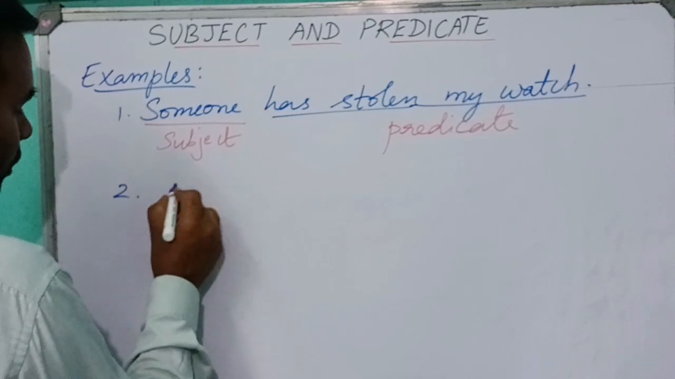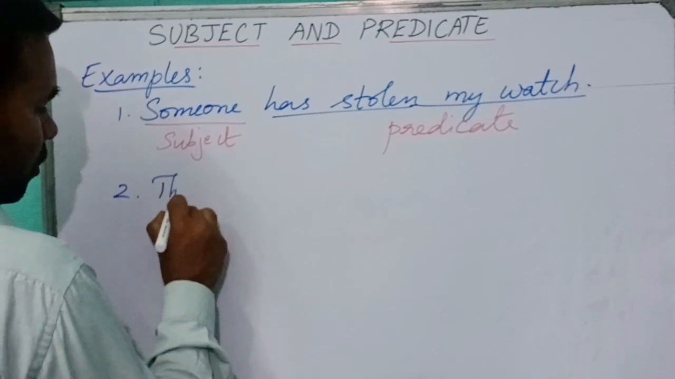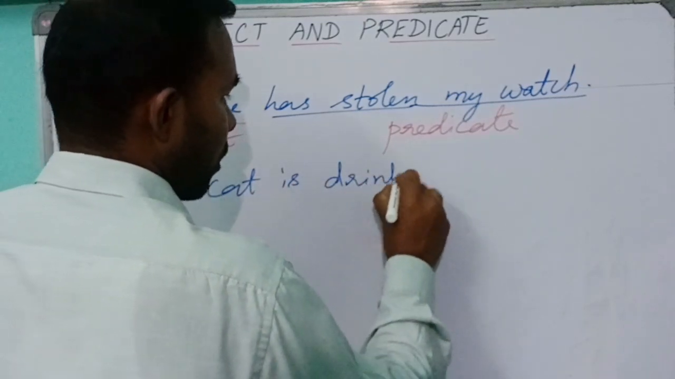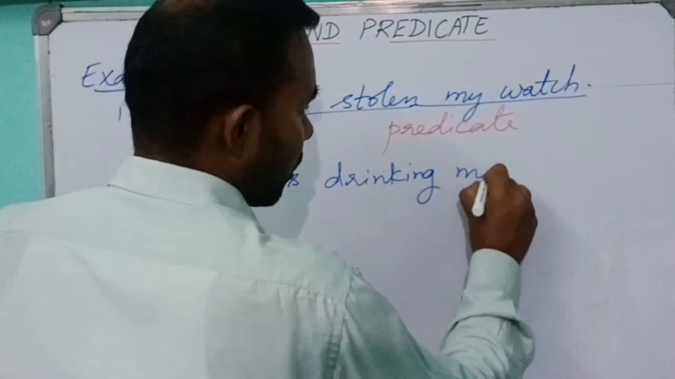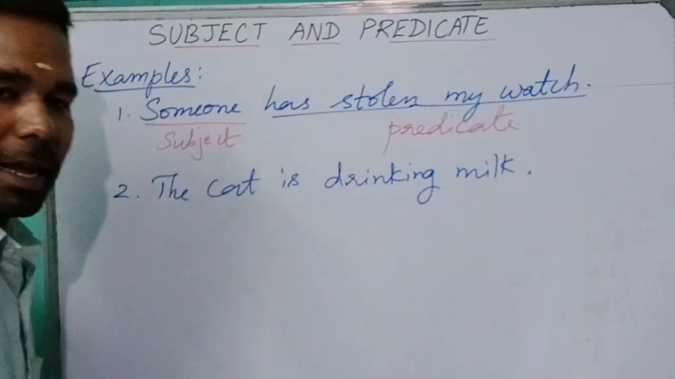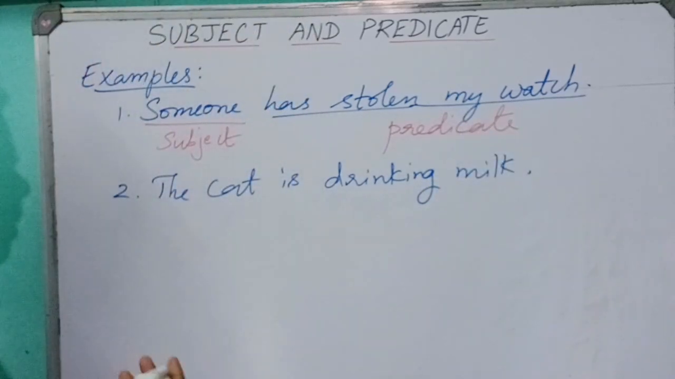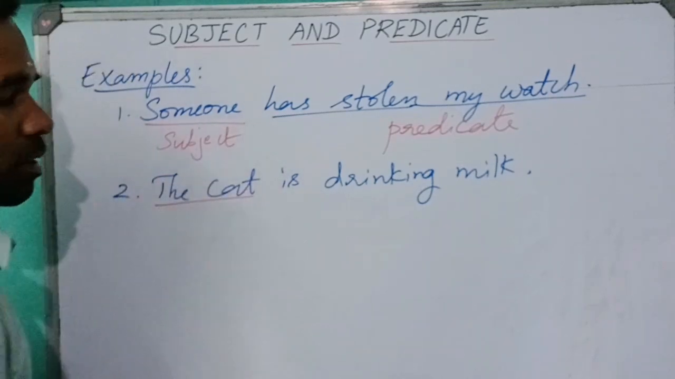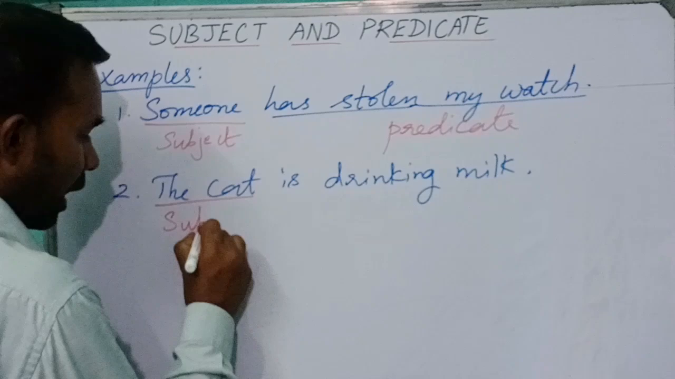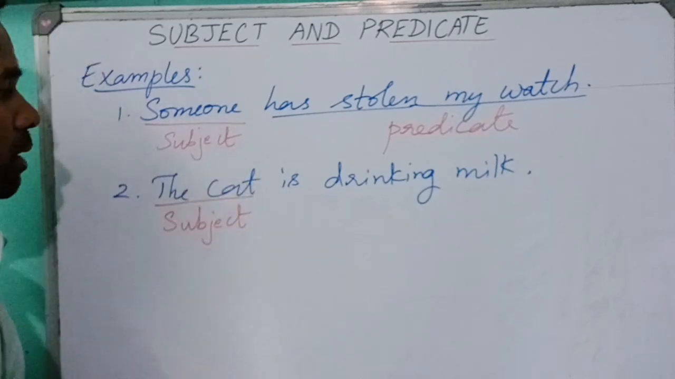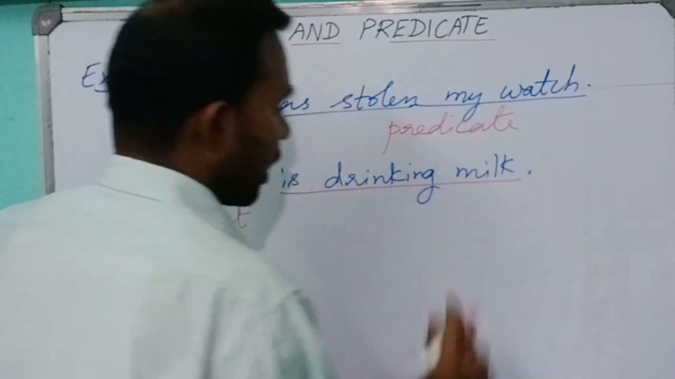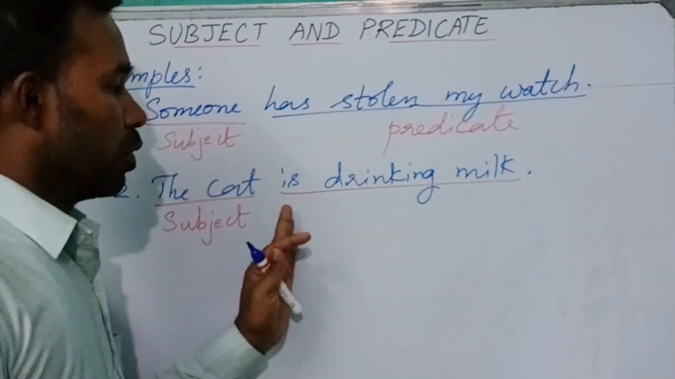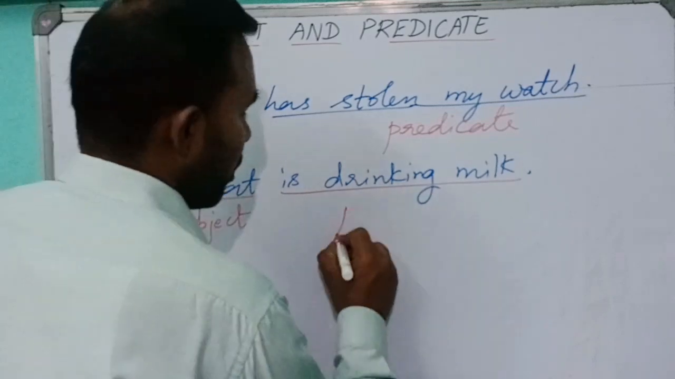Next, the cat is drinking milk. In this sentence, if I ask who is drinking milk, we get the answer the cat. So the words the cat are the subject. Is drinking milk: is drinking is a verb, milk is an object. So the remaining part we call the predicate.